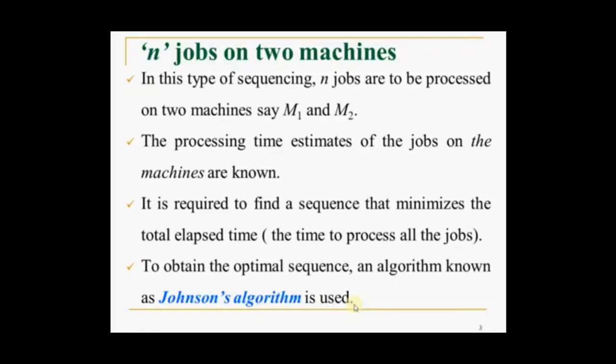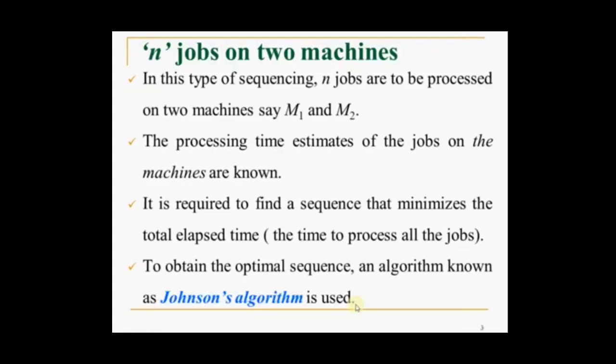Now we'll look into n jobs on two machines. N jobs on one machine is nothing but a number of jobs to be performed on only one machine. For example, if you take the drilling machine, a number of jobs are there, and you are doing the drilling operation only with the help of the drilling machine. For that we call it n jobs on one machine. Now we'll look into n jobs on two machines.